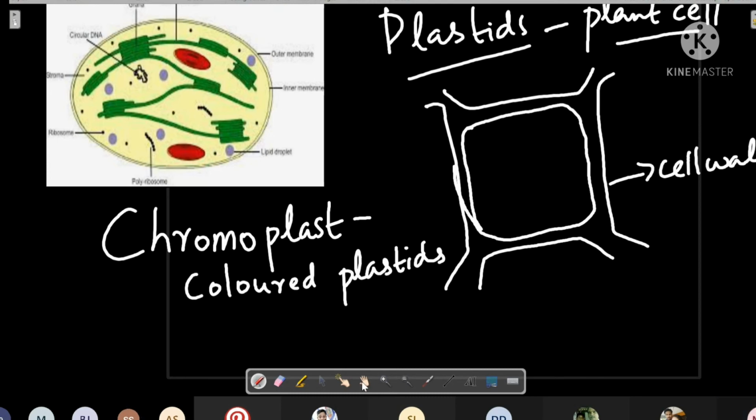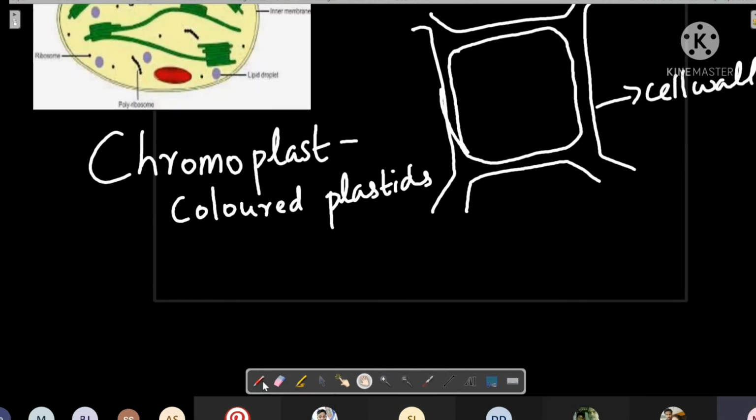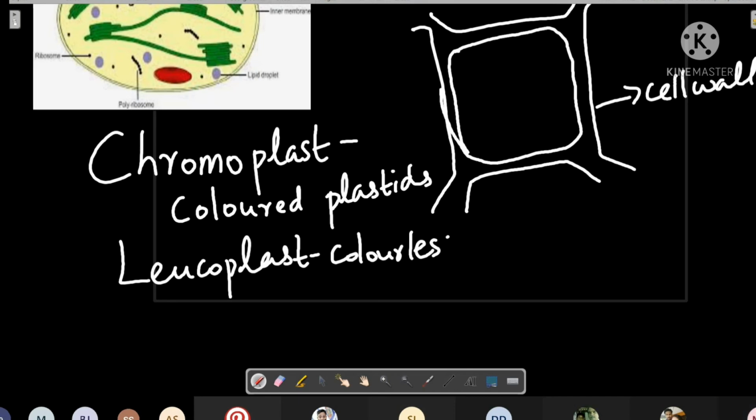And another plastid's name is leucoplast. Leucoplast means colorless plastids. Now, whichever plastid it is, it has a basic structure. First, we'll go to the structure and then we will see the difference between chromoplast and leucoplast. Chromo means color. Leuco means colorless.